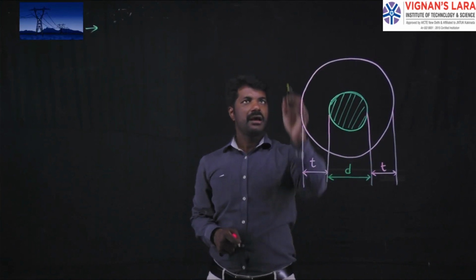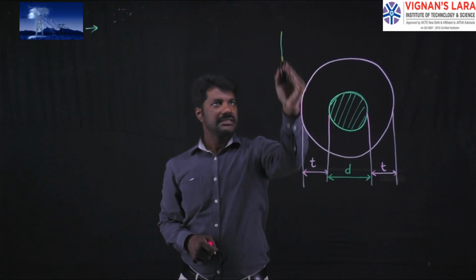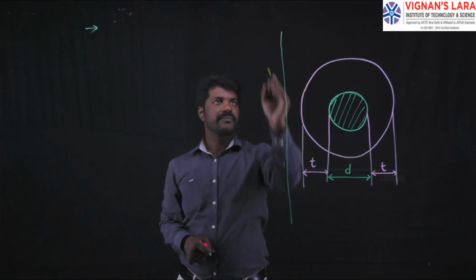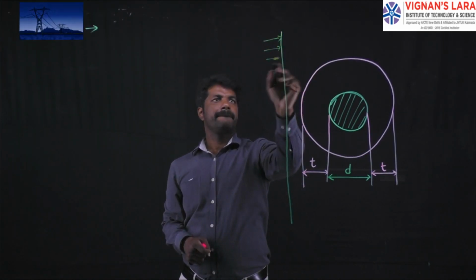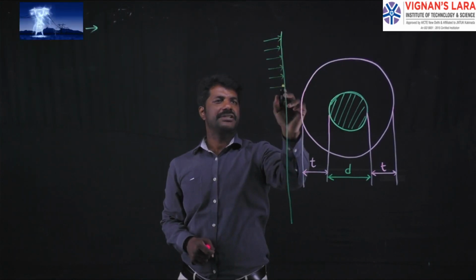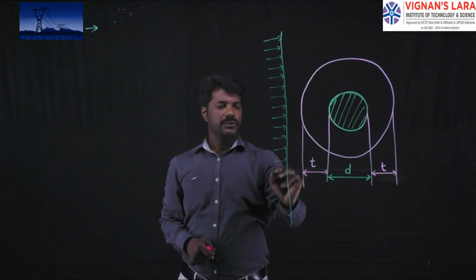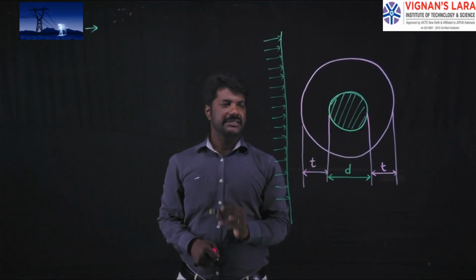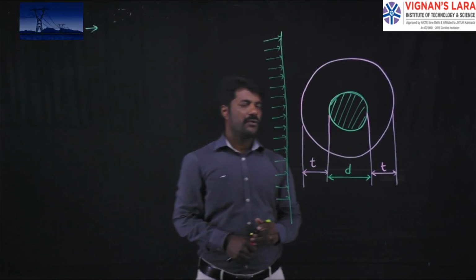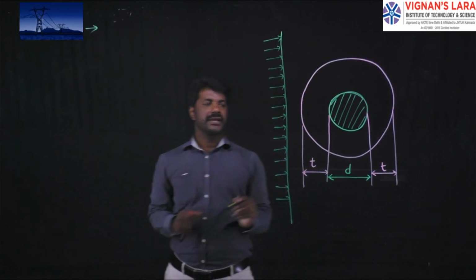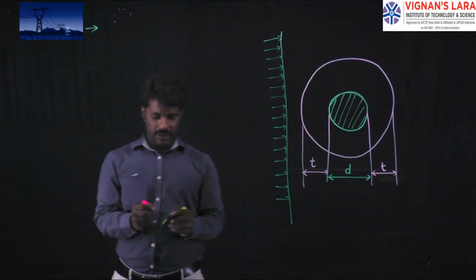Okay. And also we assume that this ice coated conductor is subjected to a wind pressure which was blowing upon the conductor in this direction. So what will be the weight of the conductor that we are going to calculate now.